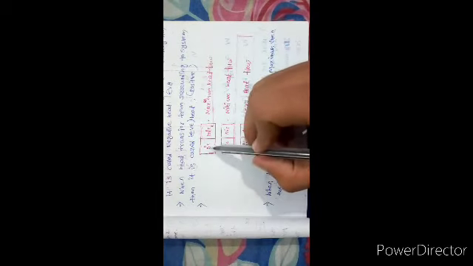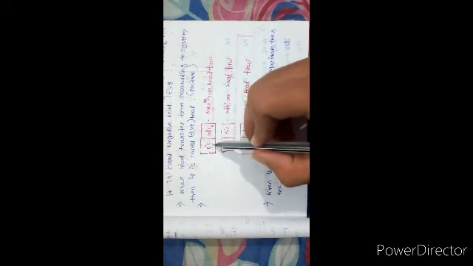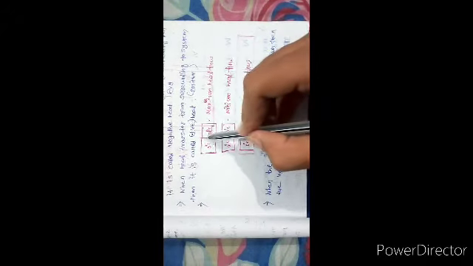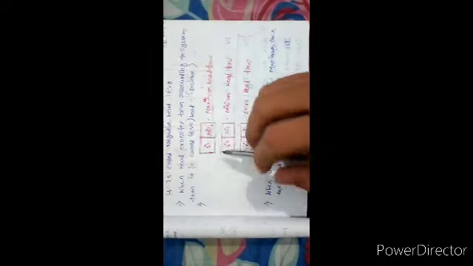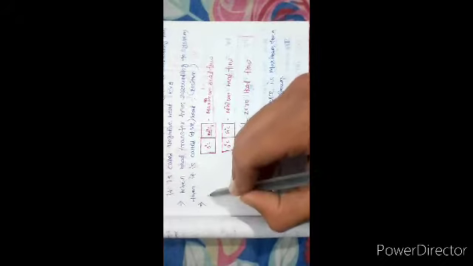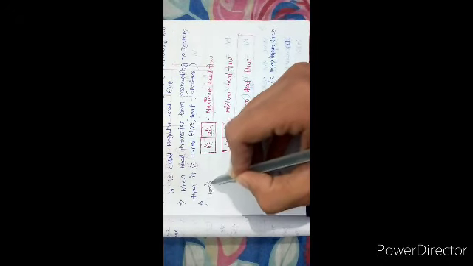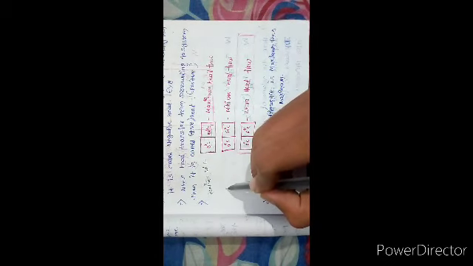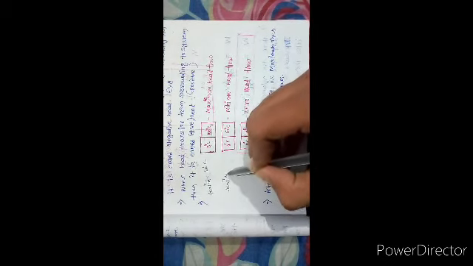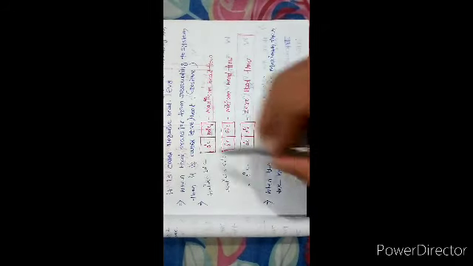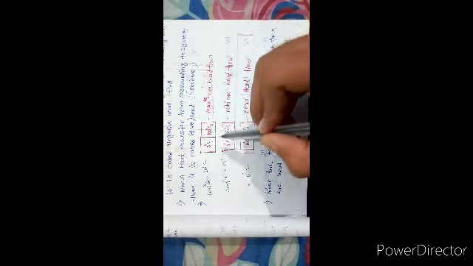This body is at 0 degree Celsius and another body is at 100 degree Celsius, and a separation is placed in between them. Here the temperature difference is 100 degree Celsius. In the second, the temperature difference is 50 degree Celsius. Here also the temperature difference is 0 degree. Where the temperature difference is more, the heat flow is maximum.